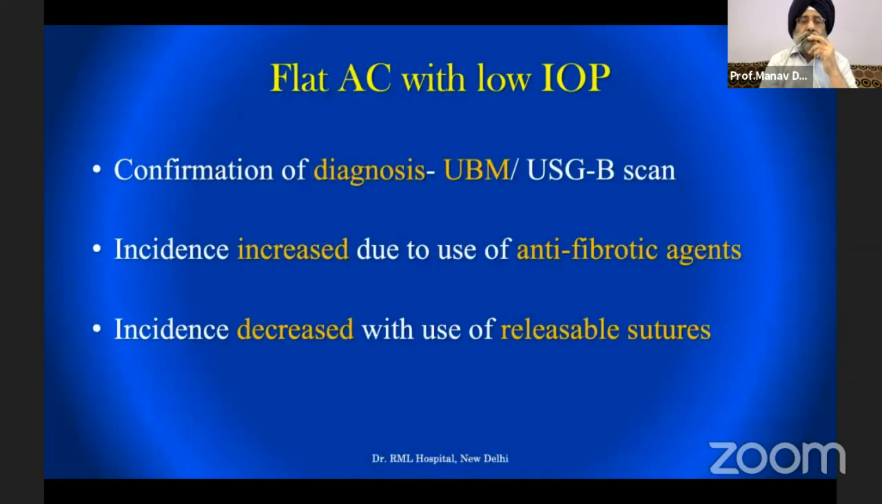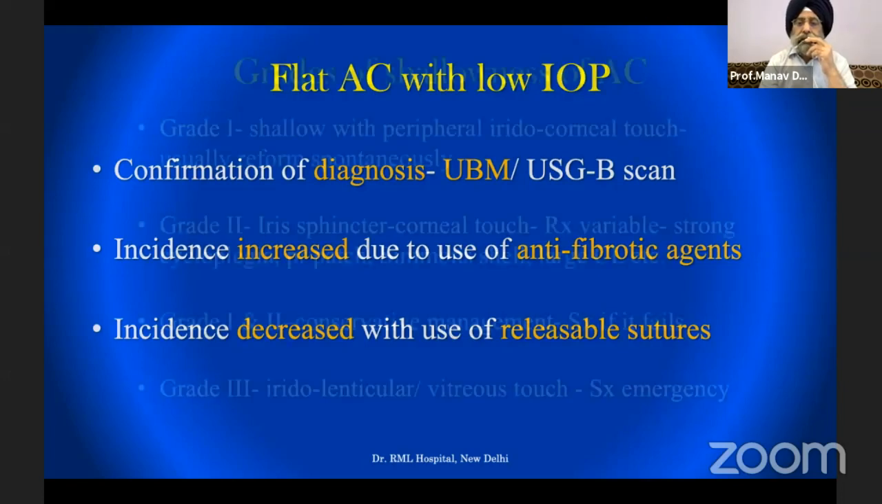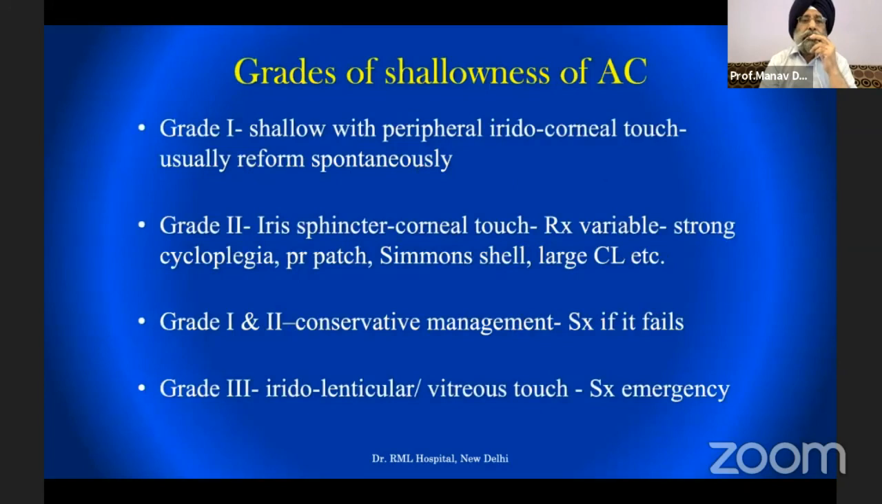So first and foremost is the flat AC with low IOP. The confirmation of diagnosis is possible by UBM, but we mostly don't do it in the early post-operative period. The incidence is increased because of antifibrotic agents and is decreased because of releasable sutures, both of which are now becoming common. So 3 grades have been described.